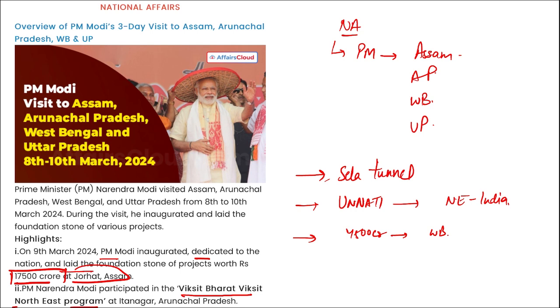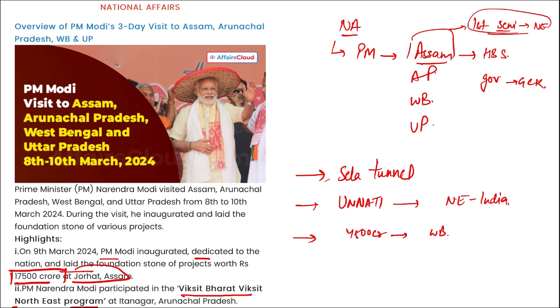Then if we talk about Assam, who is the Chief Minister? Himanta Biswa Sarma. Who is the governor here? Gulab Chand Kataria. Right? Take a note of this. These are important. Now, if you remember, Assam is the state where the first semiconductor manufacturing plant of North India will be set up. In which state? It will be set up in Assam.